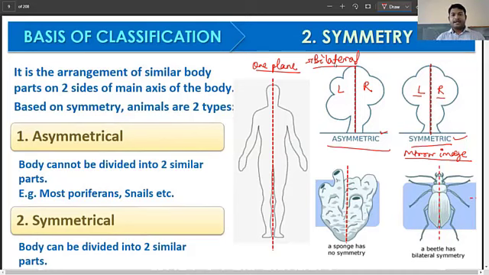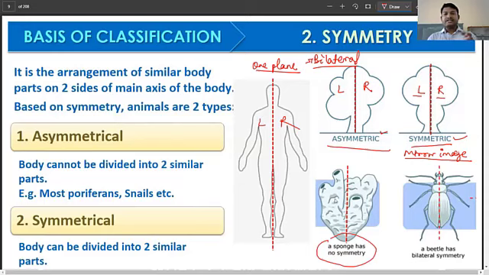From a single plane, we get a mirror image, left and right. Now, when the organism cannot have a mirror image, when we cannot cut it into two equal halves, we call it asymmetric. There is no symmetry, because the left side has one kind of appearance and the right side has a different appearance.